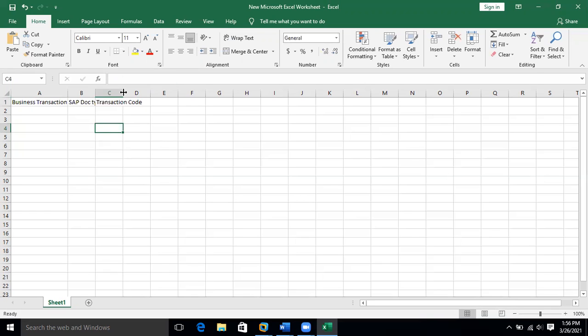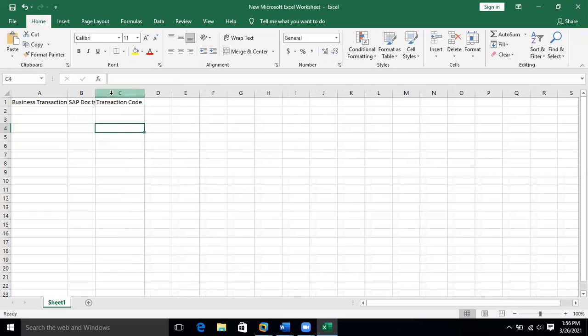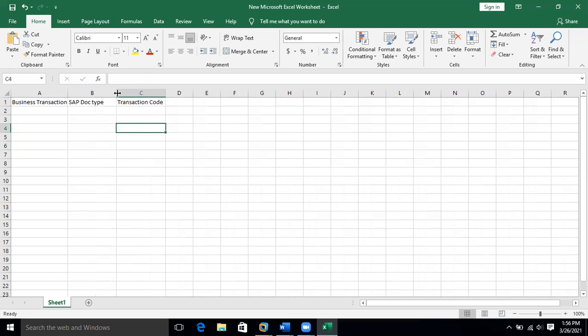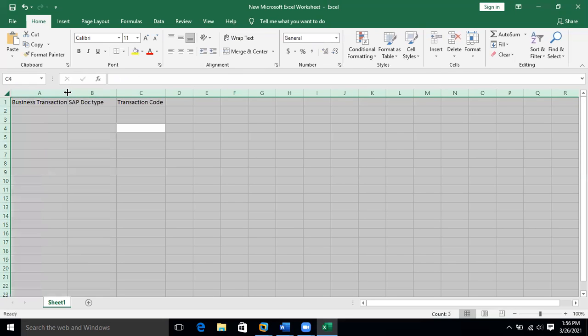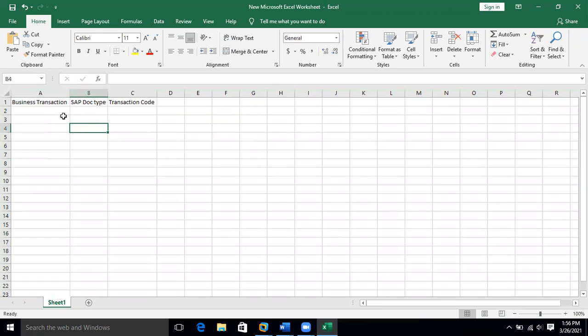So in future you can remember it as T code. Okay. So now let's say writing it as inquiry, not EN, it is IN. So document type is IN and transaction code is VA11.